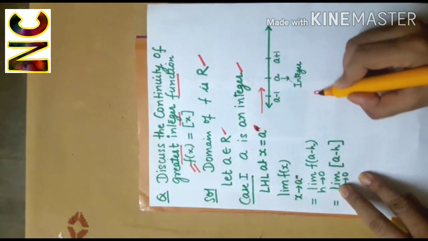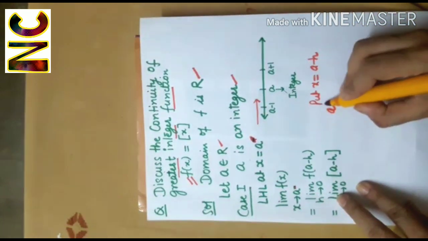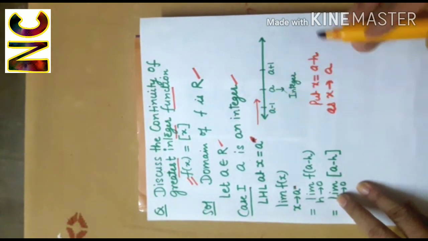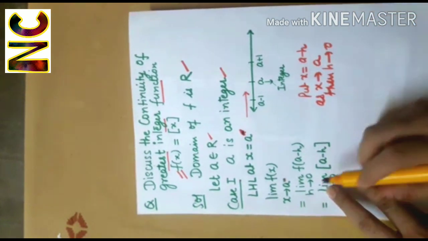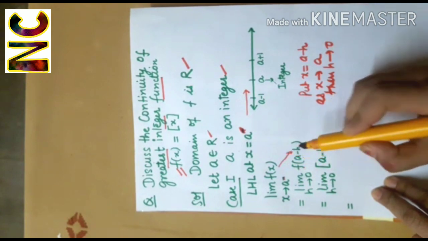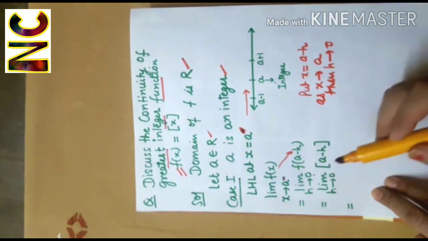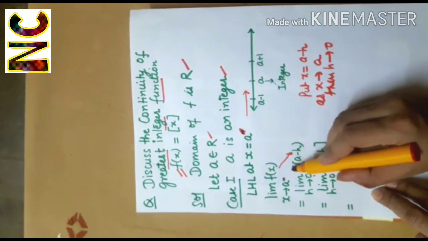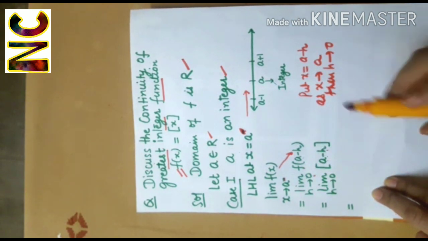So in this case, we put x equal to a minus h. Now as x approaches a, h will tend to 0. So I'll get limit f(a minus h), where the role of x is given to a minus h and h is tending to 0. So it is limit, the greatest integer function of a minus h.